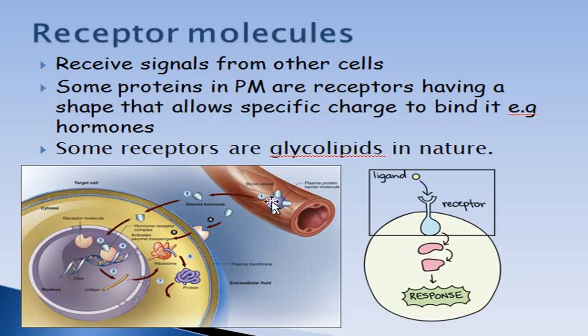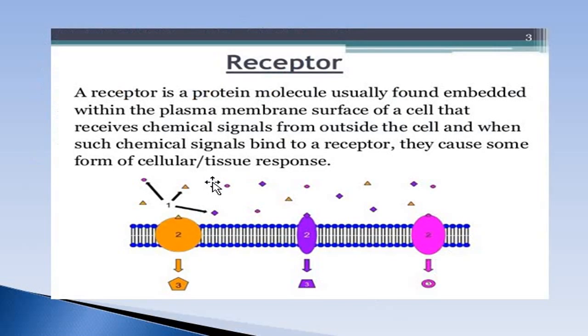And some of the glycolipids and glycoproteins are also receptors. This is another figure which is showing the receptor. In this figure you can see that the receptor molecules have a specific shape due to which they can receive only a certain type of molecule, and these molecules, when attached to it, bring about certain changes inside the cell.